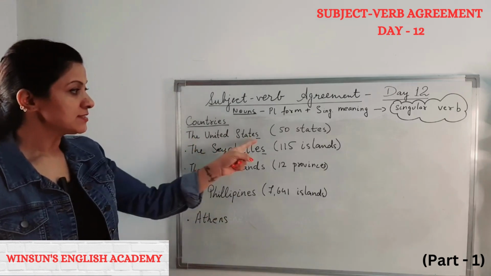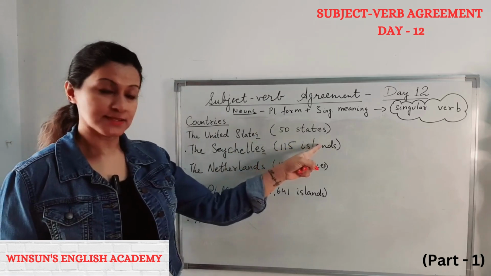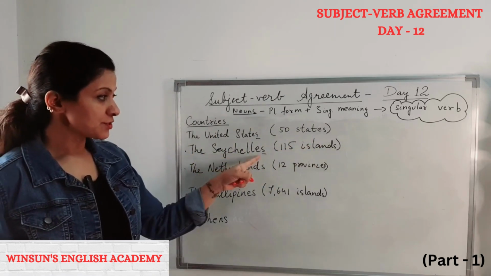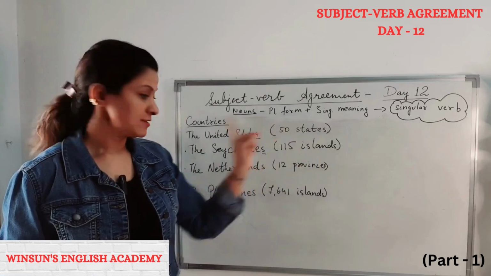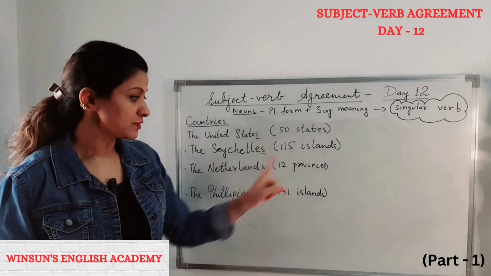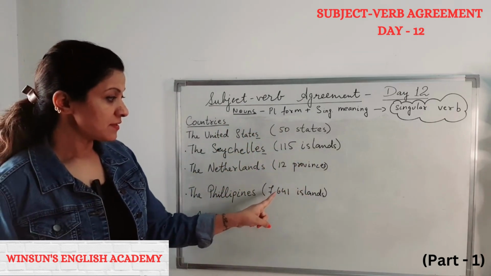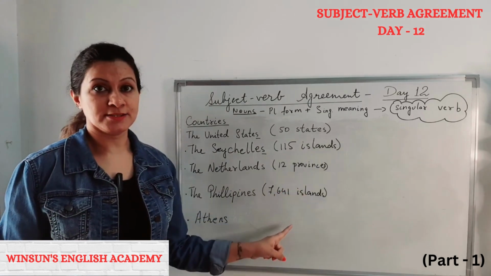Okay, as you can see here, United States has 50 states. The Republic of Seychelles has 115 islands. Netherlands, 12 provinces, and Philippines, 7,641 islands.